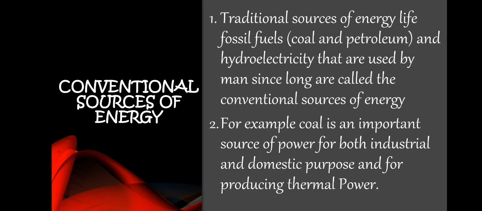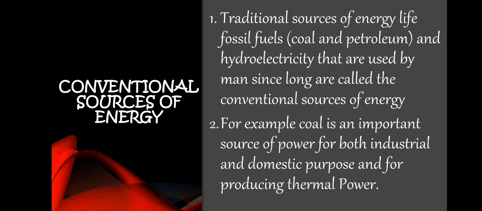You might ask why coal and petroleum are called fossil fuels. You all know what fossils are: if any remains get buried, they are called fossils. Coal and petroleum are fuels formed under great pressure from the remains of plants and animals. That's why they are called fossil fuels.